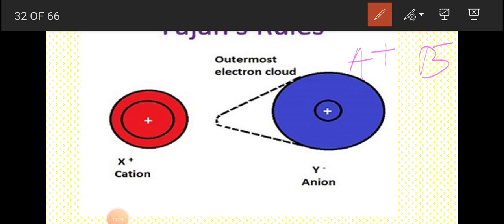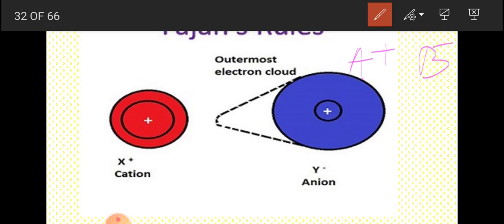Consider making a bond theoretically by bringing two ions, A plus and B minus, together to their equilibrium distance. Will the bond remain ionic or will it become covalent?